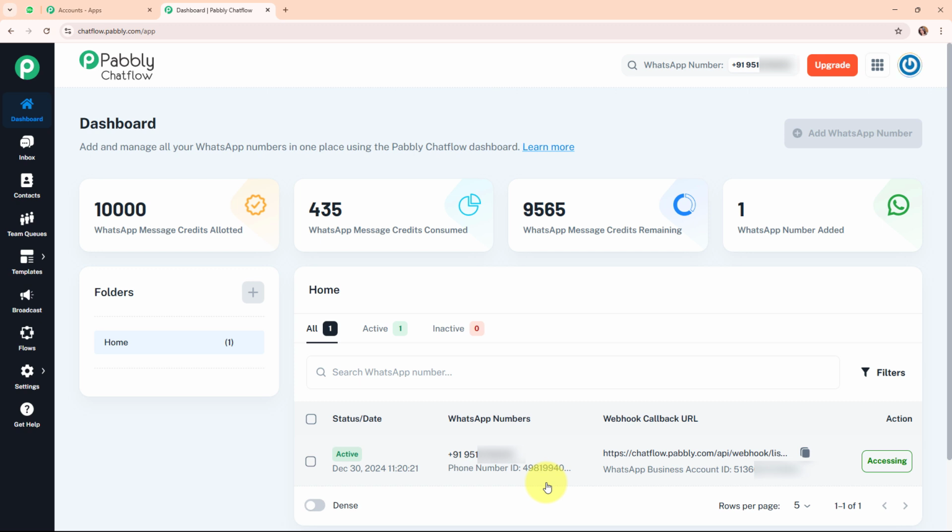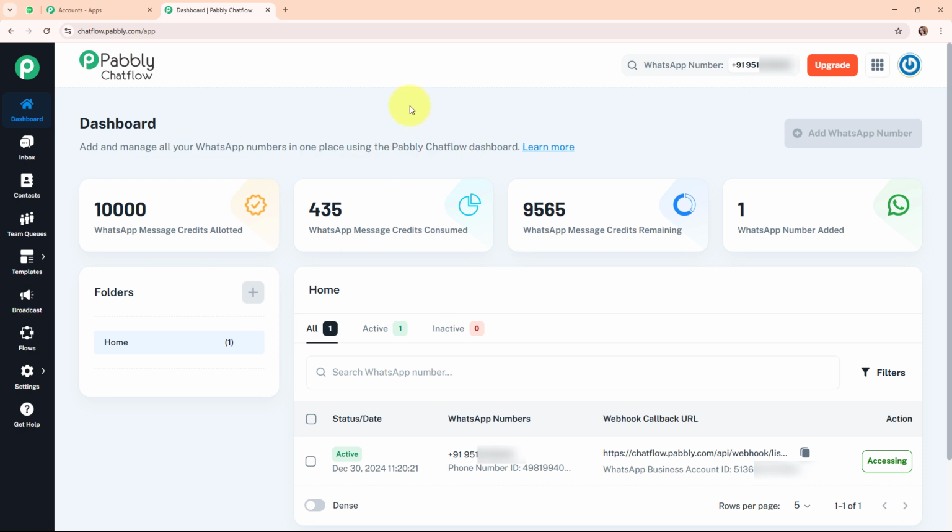Alright, so this was all about Pabbly Chat Flow, and now before moving forward with building the chatbot, let me tell you that I've already set up my Pabbly Chat Flow account over here. If you want to learn the step-by-step detailed setup of your Pabbly Chat Flow account, then you can check out the video on our YouTube channel. And also if you want to learn about some amazing features of Pabbly Chat Flow that are available in the left side bar, then you can check out the videos that are dedicated to each of the features on our YouTube channel and on our landing page as well.